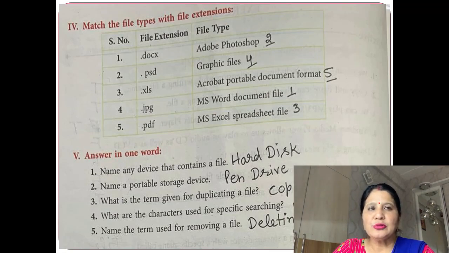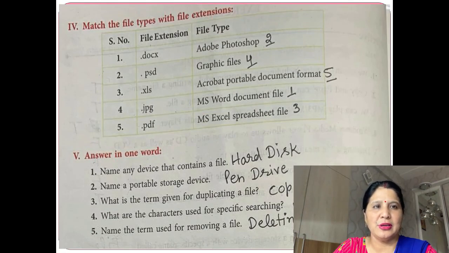Hope you all understood this chapter. If you have any problem, you can ask me through mail. Complete your work on time. I advise you to watch the complete video and also read this chapter from your book. If you do these two things, you can understand that chapter thoroughly. Thank you.